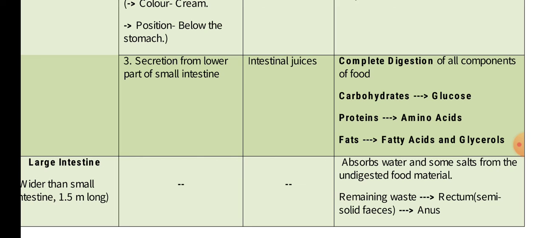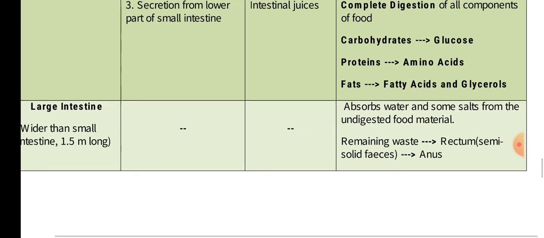Carbohydrates get converted to glucose, proteins to amino acids, and fats to fatty acids and glycerol. Now you can see carbohydrates got converted to glucose. This is the part where glucose will directly get absorbed into the bloodstream, and you may connect it with the fact that glucose drinks are considered an instant source of energy, because they do not need any type of digestion. They are already in the simplest form, ready to be absorbed by the bloodstream so as to provide energy as soon as possible.